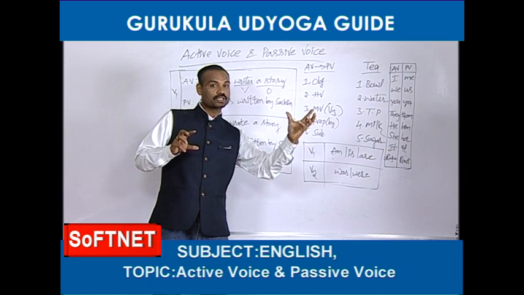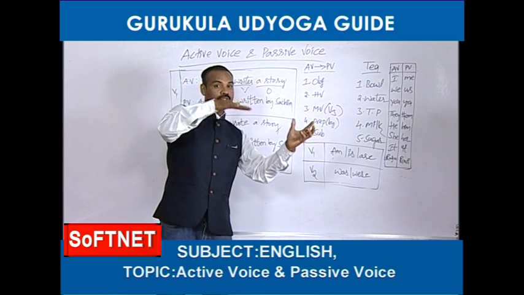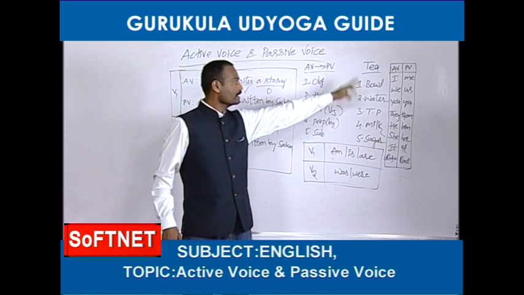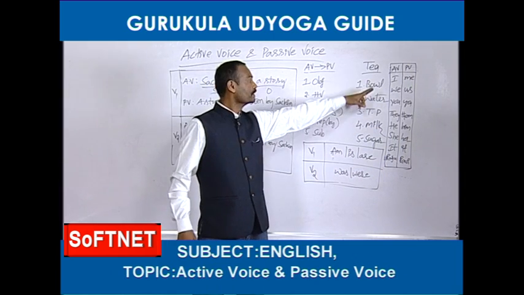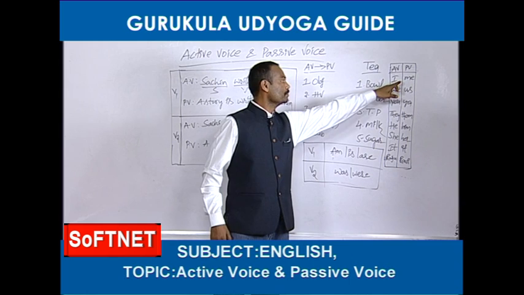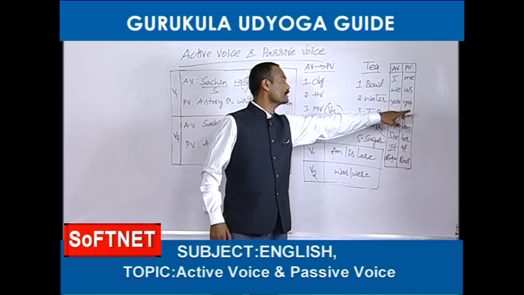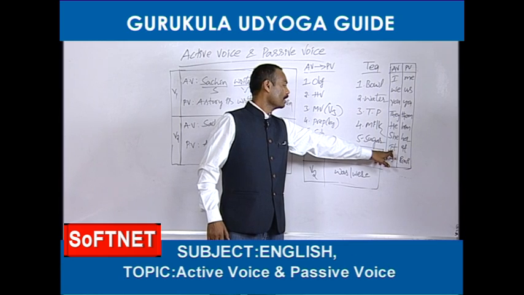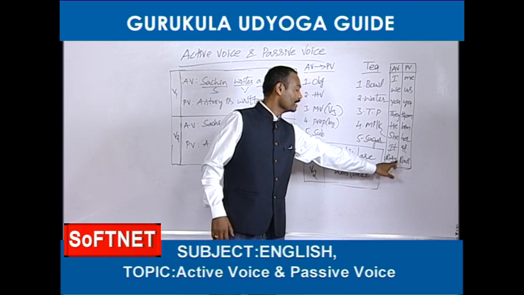Here me is the object. I becomes me, me becomes I. I have written a list here of changes in pronouns, friends. When the active voice contains I, that should be changed into me. I becomes me, we becomes us, you becomes you, they becomes them, he becomes him, she becomes her, it becomes it. So here, does Raj become Ravi?